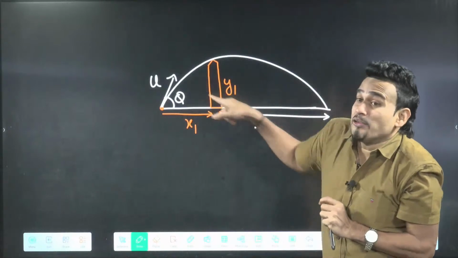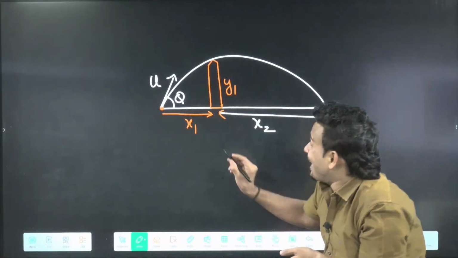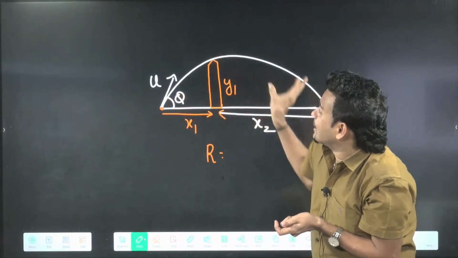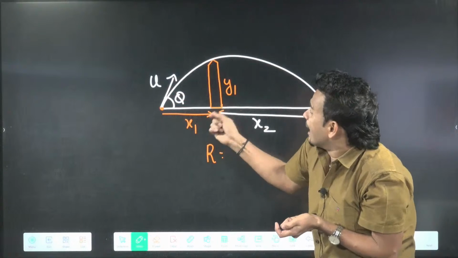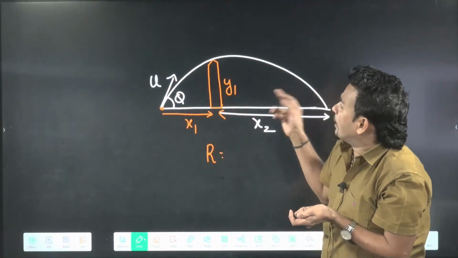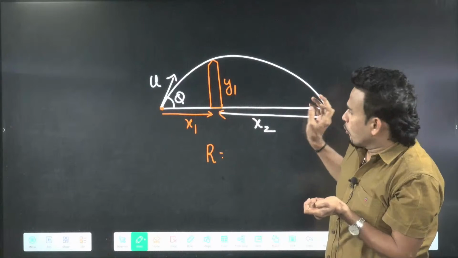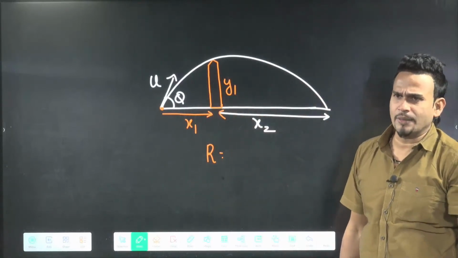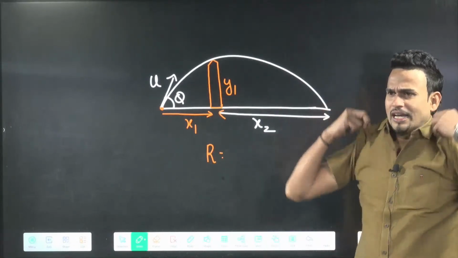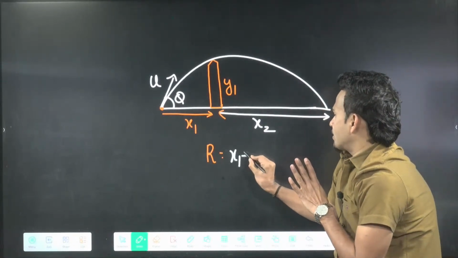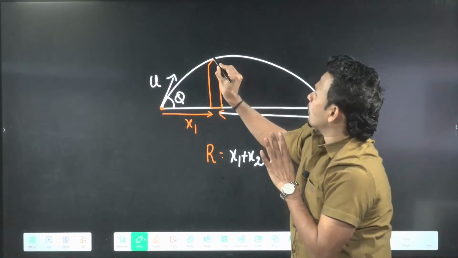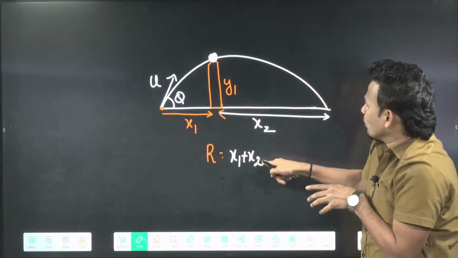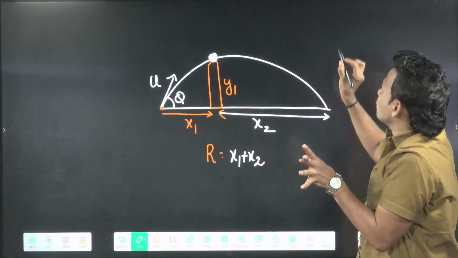Can you relate? What will be the range here? They say the ball crosses the tower, the distance of the tower they give, and the ball lands on the other side at this much distance. So first you will calculate the range in this type of question. How much range will come? x1 plus x2. Now you can use the equation of trajectory to relate them, because you already know the range. Whenever you know the range, directly use the equation of trajectory.